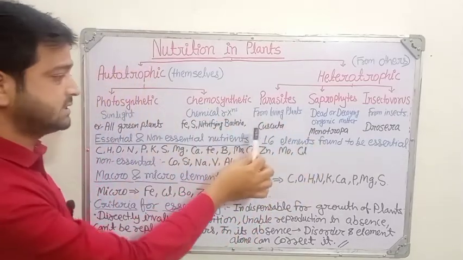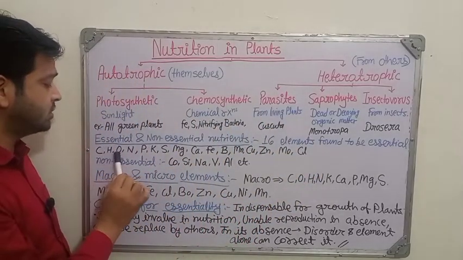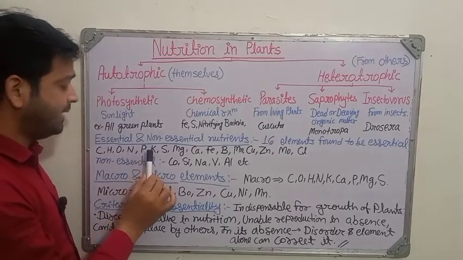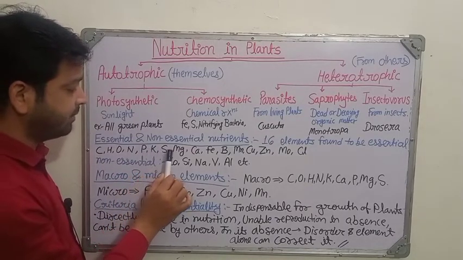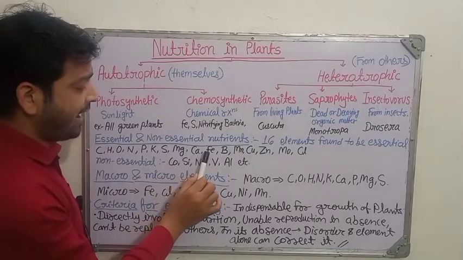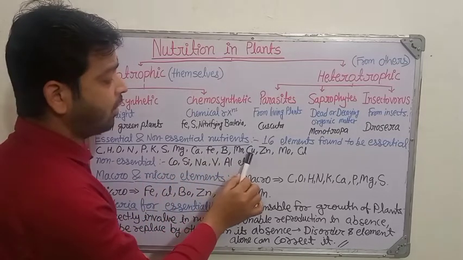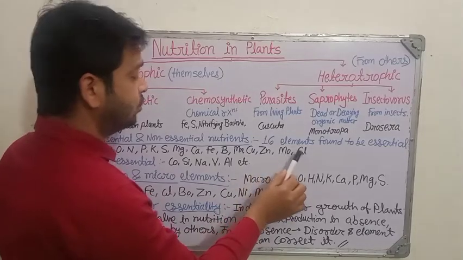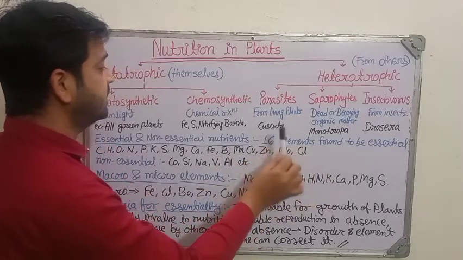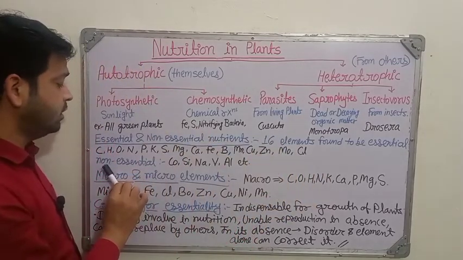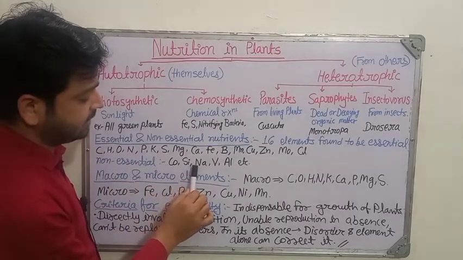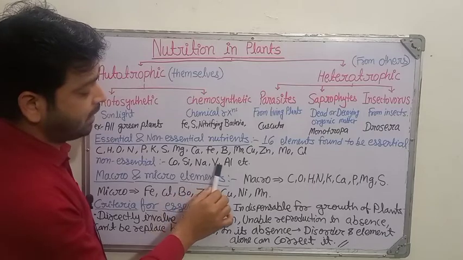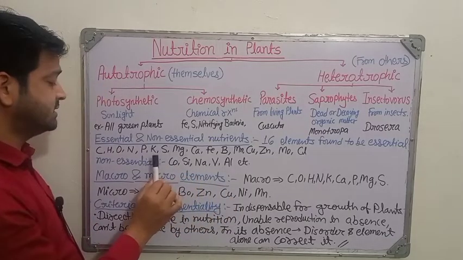First let us discuss these 16: carbon, hydrogen, oxygen, nitrogen, phosphorus, sulfur, magnesium, calcium, iron, boron, molybdenum, copper, zinc, chlorine. These are the 16 which are very much essential. When we talk about non-essential, here cobalt, sodium, aluminum, these are the non-essential.